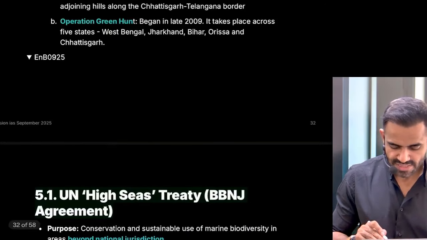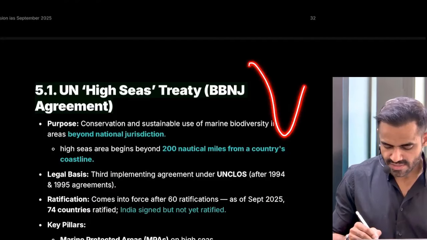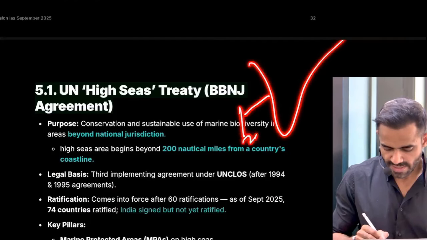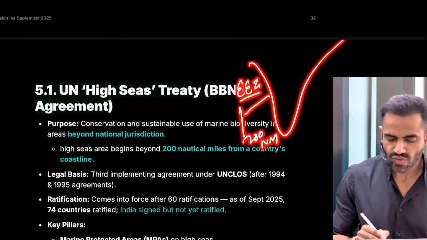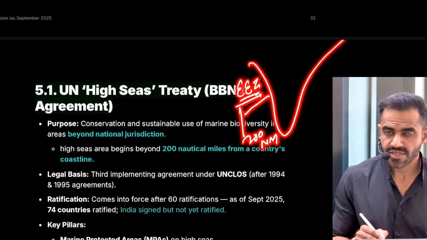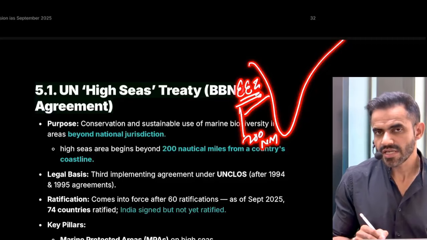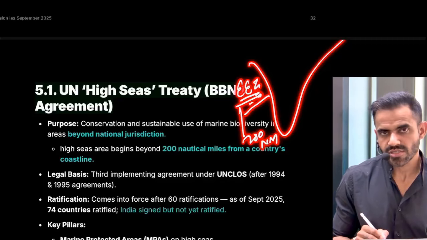United Nations High Seas Treaty. Let me give you very basic understanding. Let's say this is India. So up to 200 nautical miles, this is our exclusive economic zone. That means it is our own territory. We have control over the resources in this area.